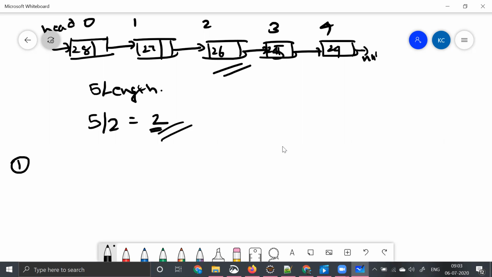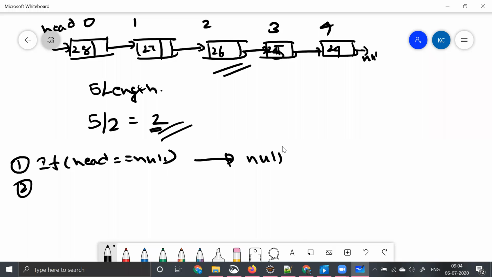So what will be the base case? So this is a base case. When the head is null, what will be the middle of the linked list? The middle element of the linked list will be null, right? This will be one base case.